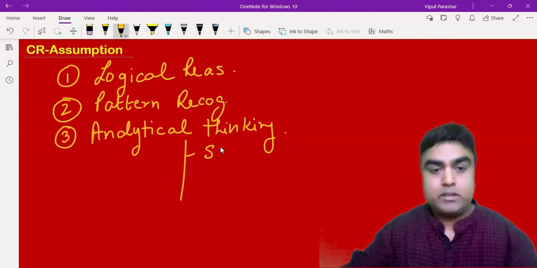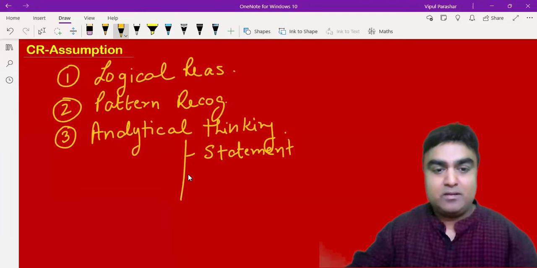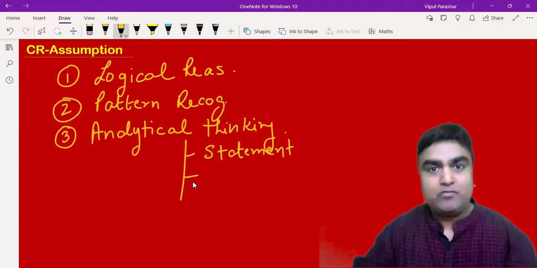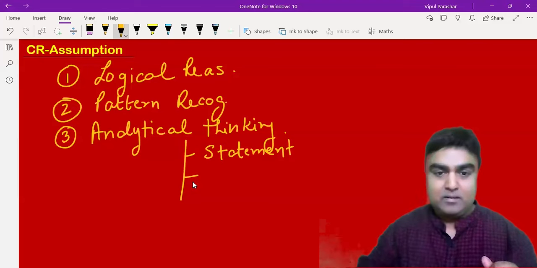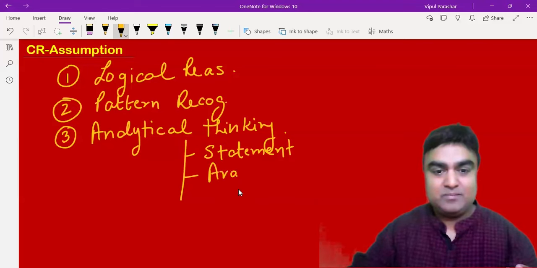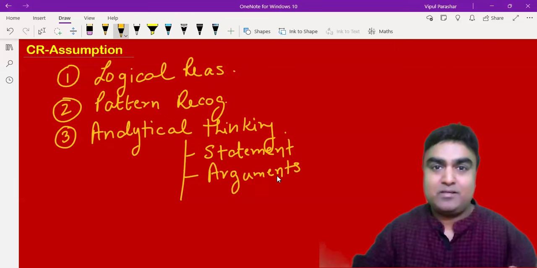The one thing which you will hear from me is a statement. Statement is the unit of every passage. Sentence is a unit of every passage or a paragraph, same thing. Statement comes as a part. What do statements make? Very good. Statements make arguments.